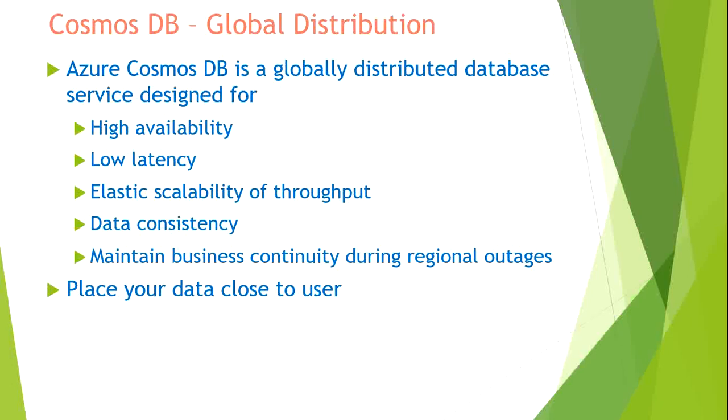Another use for this is, why do we need global distribution? If you have applications that are available across the globe, you would want your data to be pretty close to your actual users. You would not want a person sitting in the US to be accessing a database which is configured in the Australia region or some other region. So you would want the data to be available pretty close to the user. This is how global distribution of Cosmos DB works.